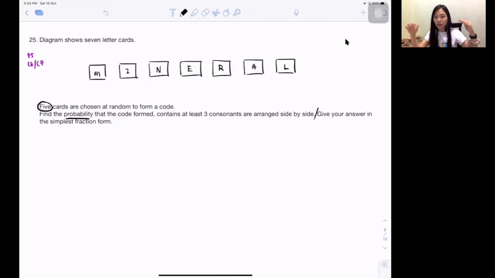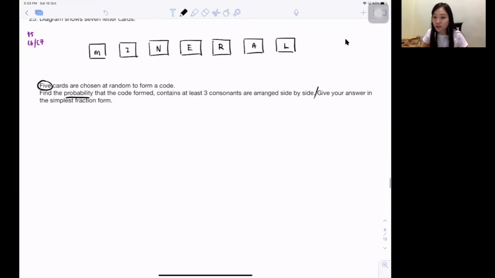So isn't it a code, you want to arrange it, isn't it? It's always number of ways, that's why it's the P and C chapter. But this question say probability. So probability, that's why under Chapter 7 also. That's why this question is a combination of both, okay? So for you guys to find out the probability, all of you guys know, I do probability here. Now they want to find the probability of the code.